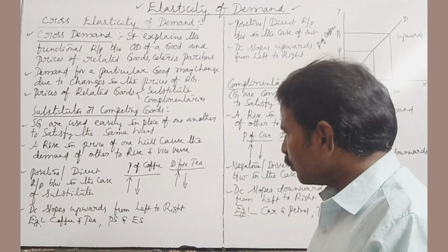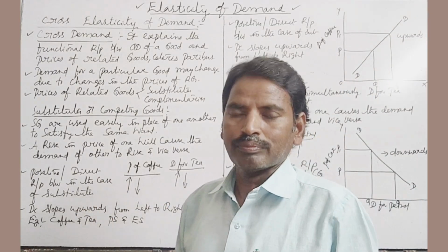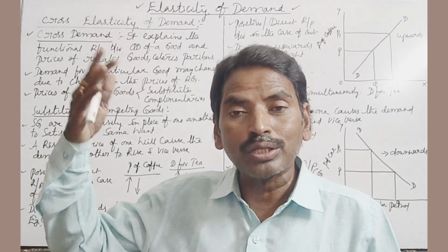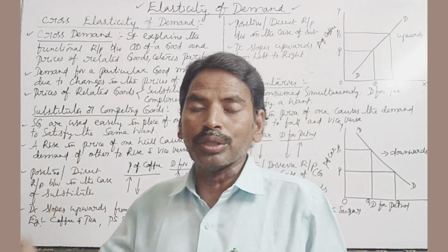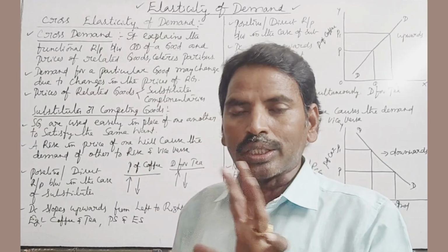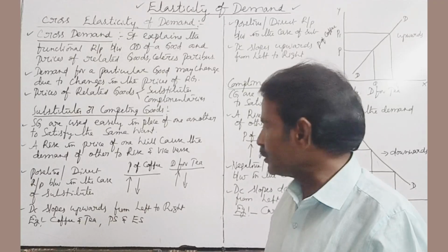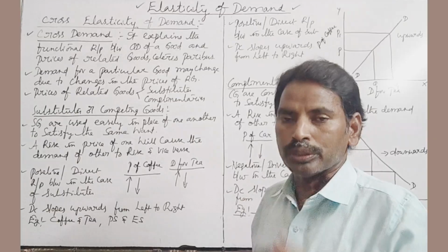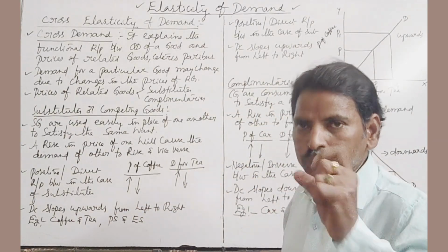A rise in price of one will cause the demand of the other to rise and vice versa. When the price of one commodity rises, the demand for the other commodity also rises. When the price of one commodity falls, the demand for the other commodity also falls. There is a positive or direct relationship in the case of substitutes. Vice versa means opposite.